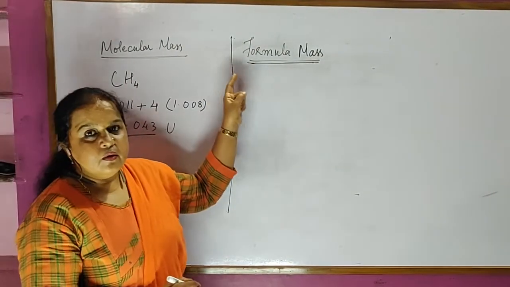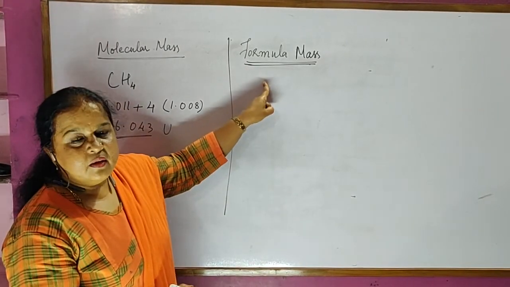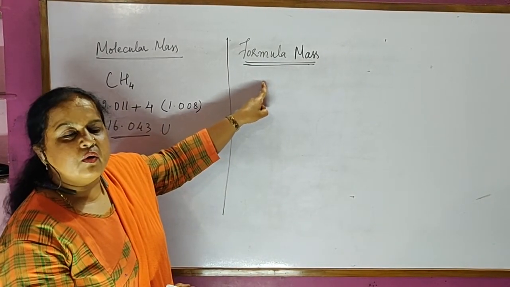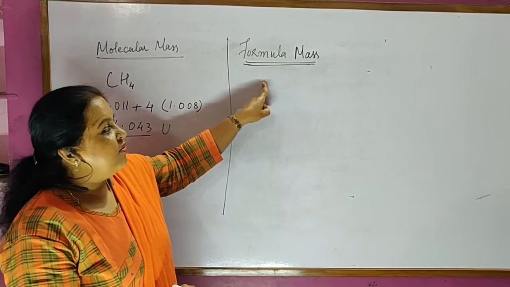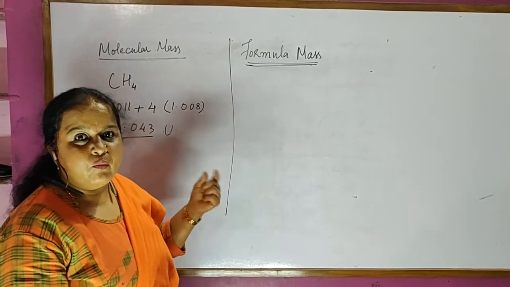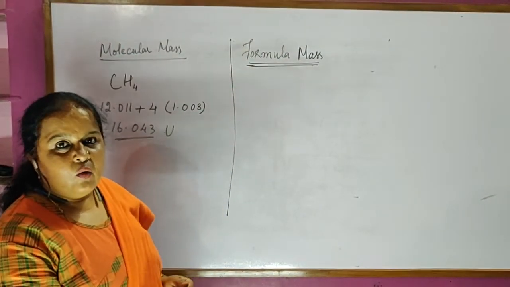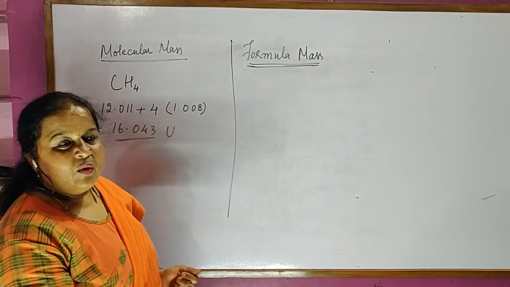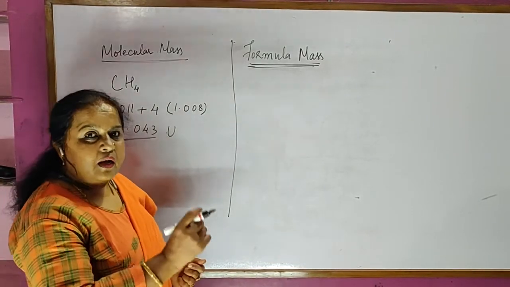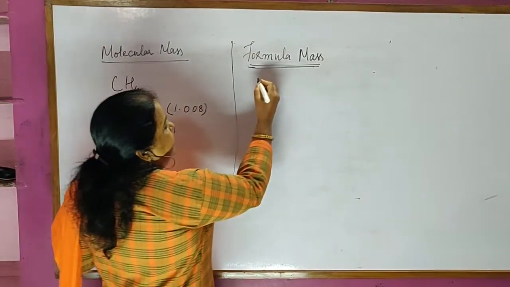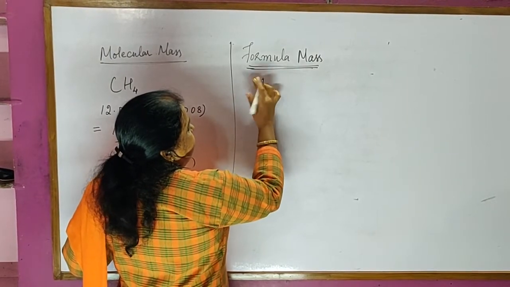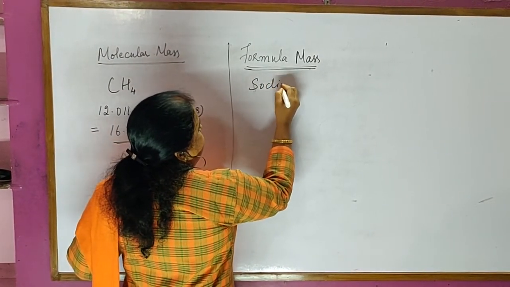Now let us know the term formula mass. Formula mass is used for compounds wherein we don't have discrete separate molecules in the whole compound. There will be ions present. Here I will take the example of sodium chloride.